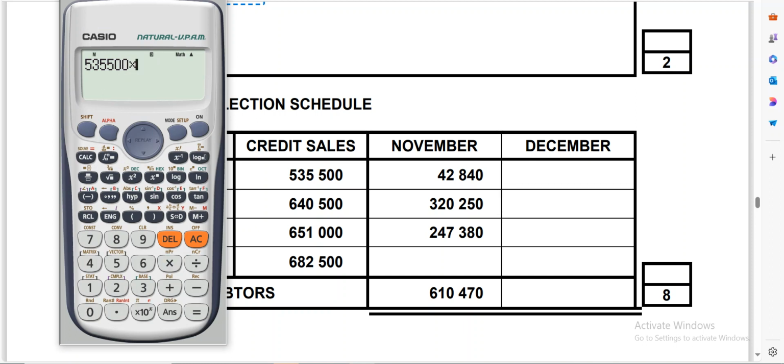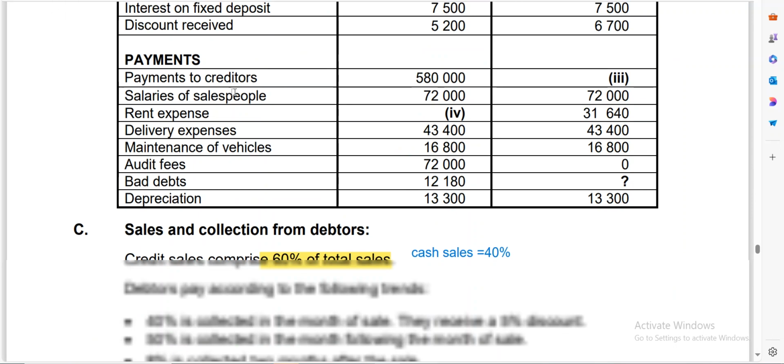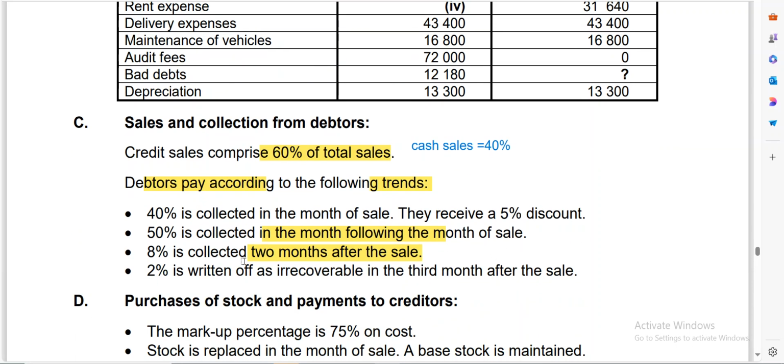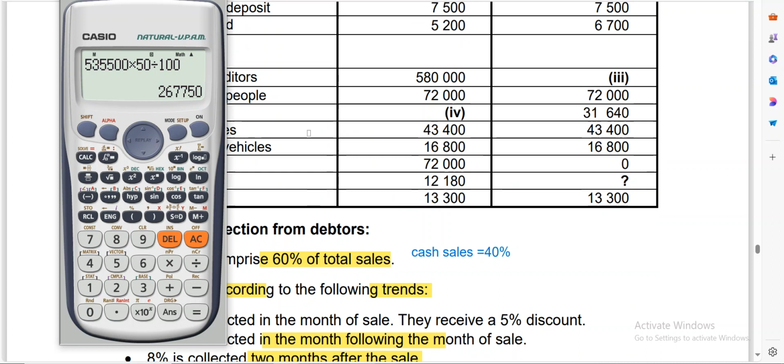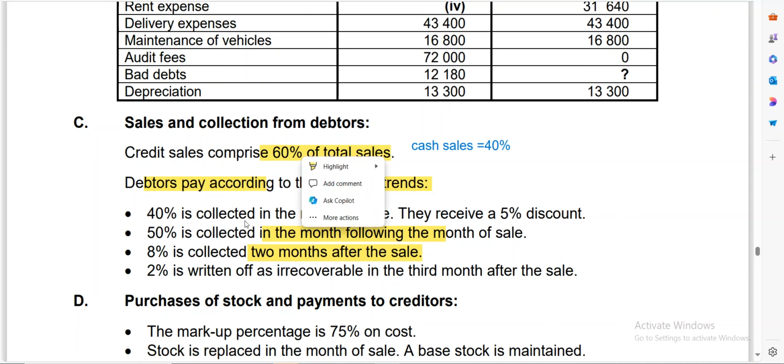535,500 multiplied by the policy says it's going to be, in the first month, 50%. So we're going to say multiply by 50 divide by 100, which gives us this. And we need to check how that was calculated.